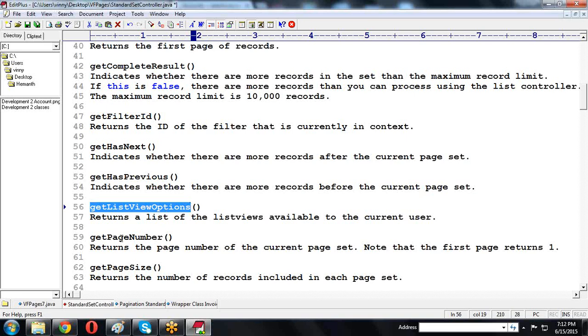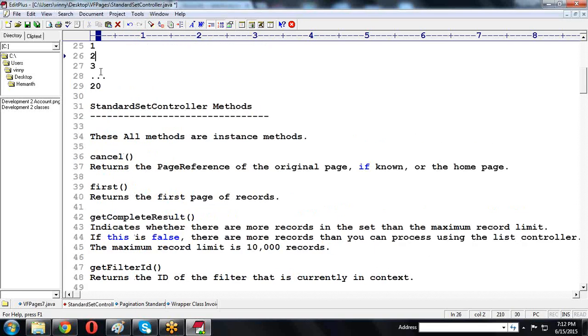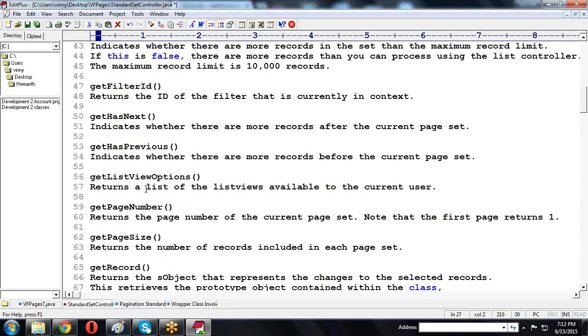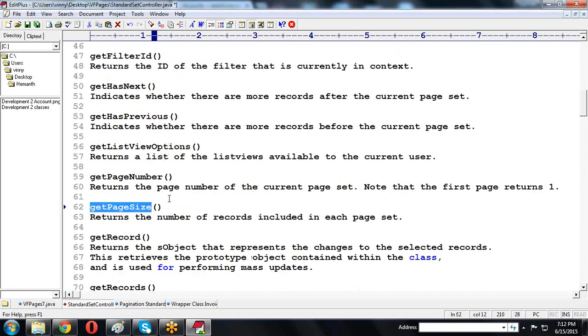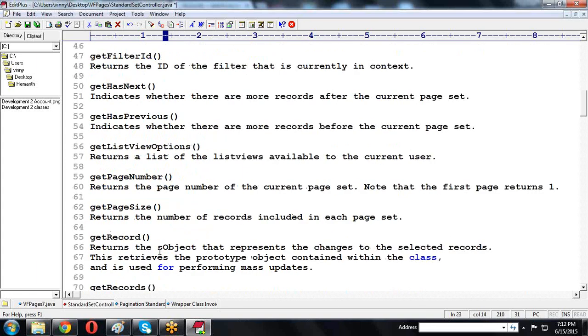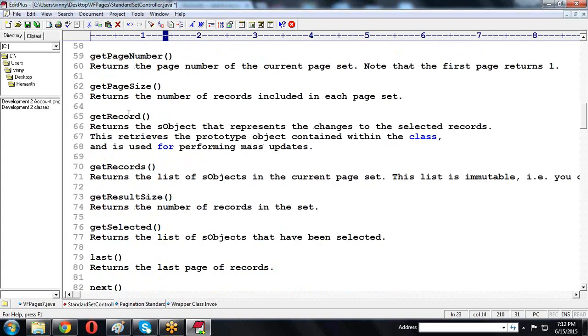Now getPageNumber. Here your cursor position is, say, 3. If I call getPageNumber, it returns 3. Now page size. Page size is how many records are present in the page. I declared the page size as 10, so the getPageSize method returns 10, because it returns the number of records included in each page set.